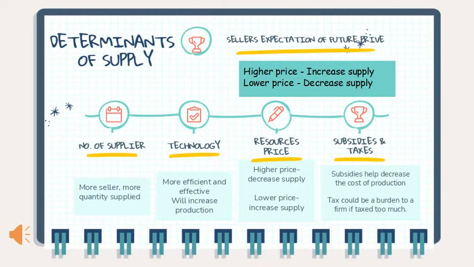However, tax could be a burden to a firm if it is taxed too much. Last but not least, the seller's expectation of the future price of goods. If sellers expect the price of goods to be higher in the future, sellers will decrease today's supply and increase its quantity in the future.